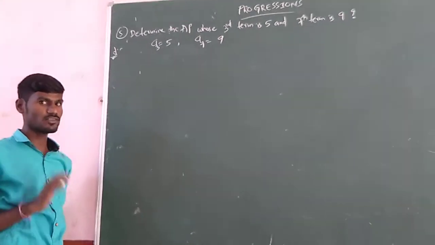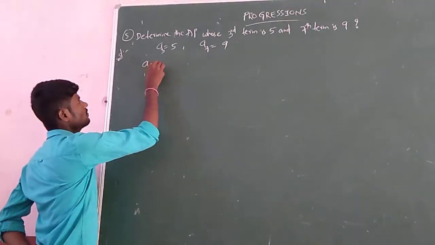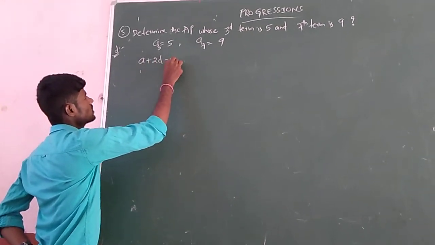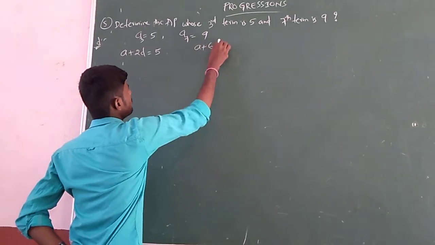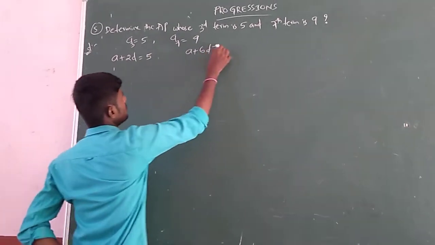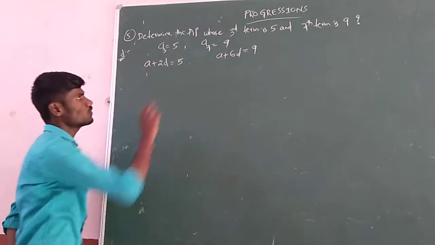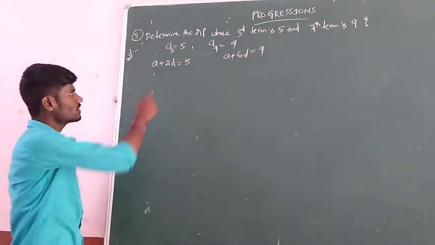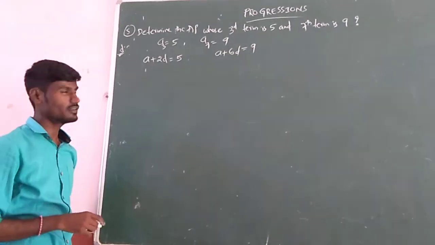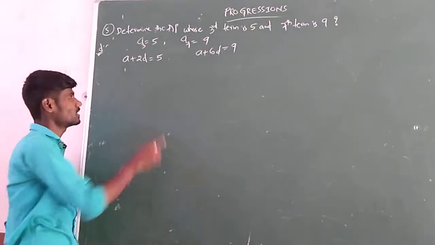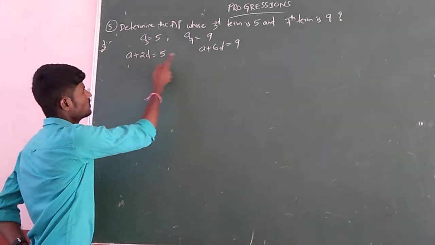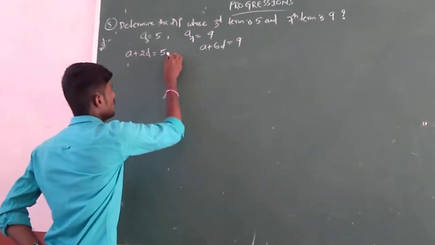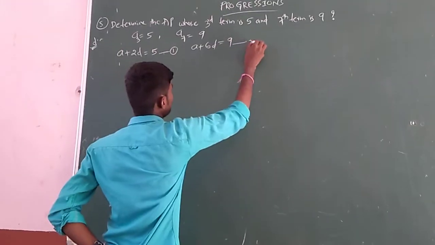But as per the standard form of an AP, A3 is nothing but A plus 2D equals 5. Next, A7 is nothing but A plus 6D, which is 1 less than it, equals 9. From these two clues we have to find the AP. If you observe carefully, we already discussed a pair of linear equations in two variables. Are these in the standard form? Yes: two variables A and D and some constant. Let us name them equations 1 and 2.